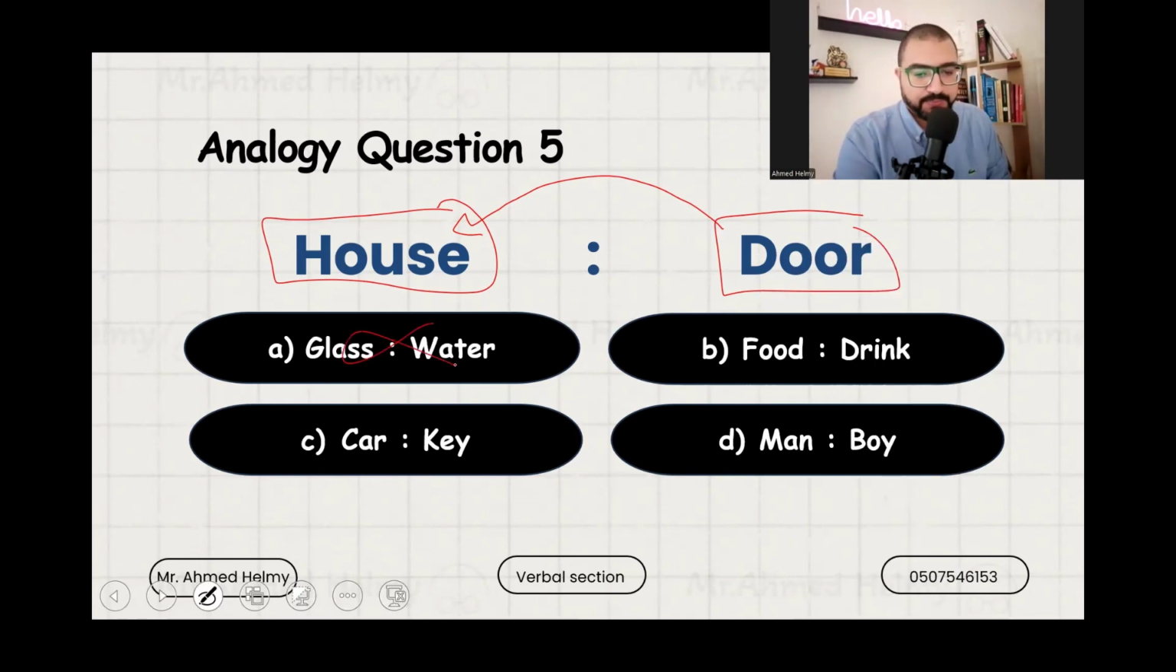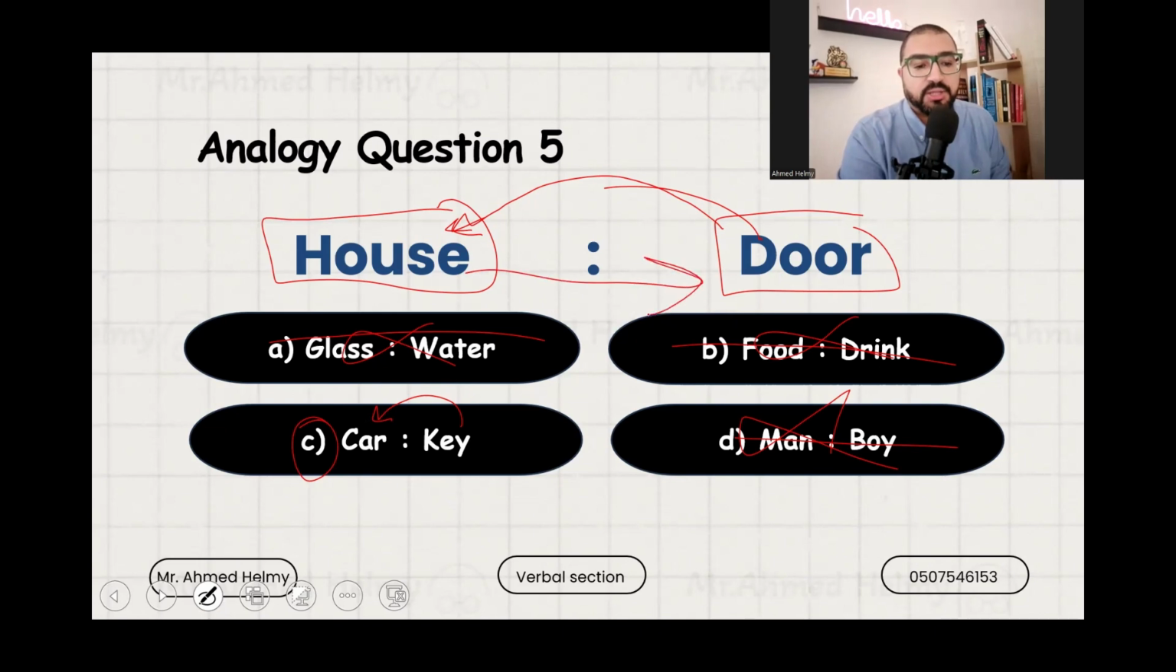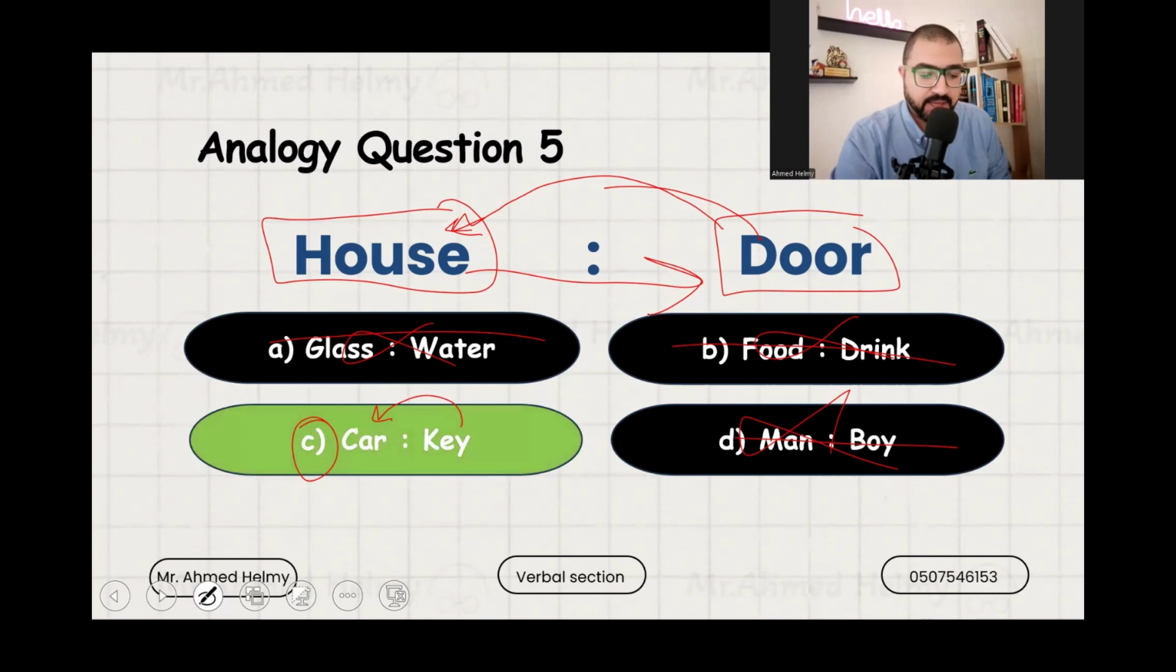Let's see what we should do here. Glass and water? Nope. Food and drink? Nope. Car and key? Yes, I use the door to get into the house, and I use the key to get into the car. Man and boy, of course, are not related. Even if you suspect choice C might not be right, the rest of the choices are not helping you, because they are not related according to the paired words house and door. So the correct answer is car and key.